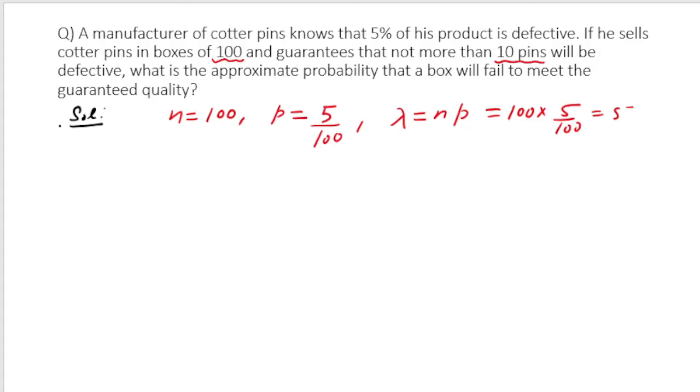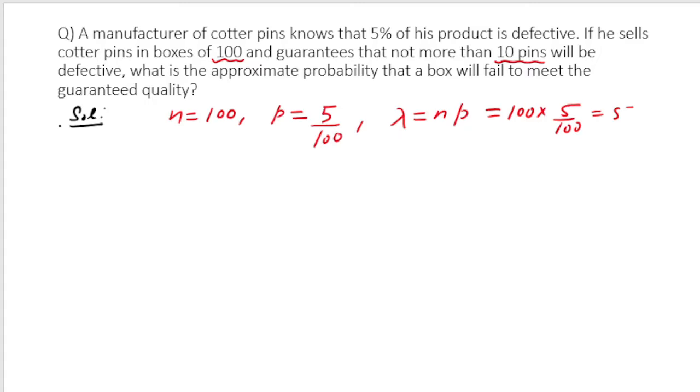But when you sell it and when you give the guarantee, you are saying that if you buy a box of pins, I can guarantee that not more than 10 pins will be defective. Because if you just guarantee 5, then it is likely that a lot of your boxes will fail to meet the guaranteed quality. So you want to play safe, and you are saying that in any box not more than 10 pins will be defective, right?